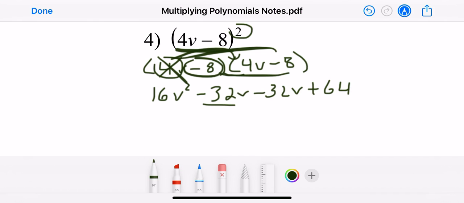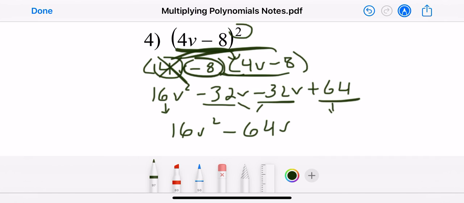Final step is combine like terms. You have the like terms in the middle. Bring down your 16v squared. Combine your negative 32v and negative 32v for negative 64v. And then you have your positive 64 that just comes down, positive 64.